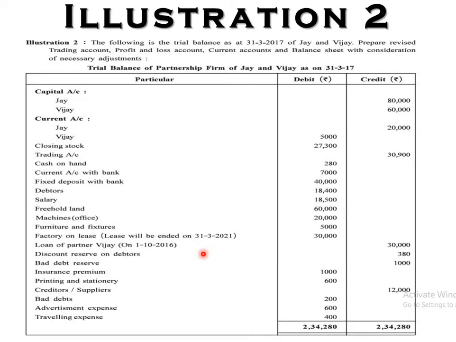Insurance premium, profit and loss debit side. Printing and stationery, profit and loss debit side. Creditors, that is suppliers, our liability. Bad debts, profit and loss debit side, depending upon the adjustments. Advertisement expense, profit and loss debit side. And the last one, traveling expenses, profit and loss debit side. So it ended with the same amount. Let's move to the adjustments.